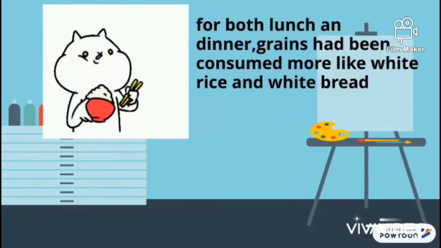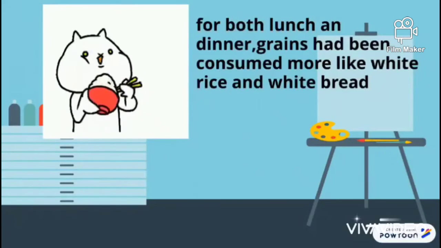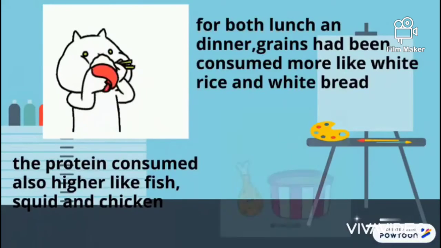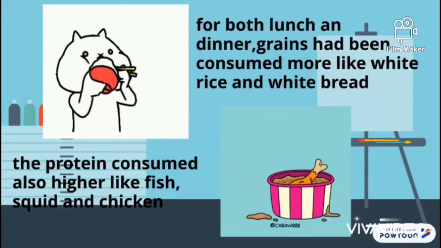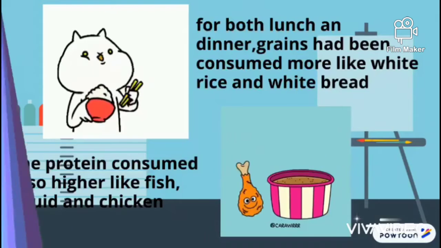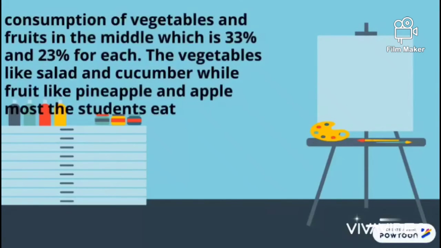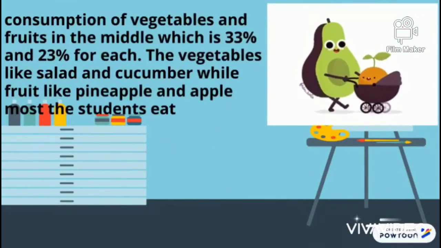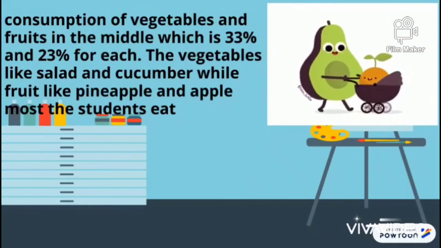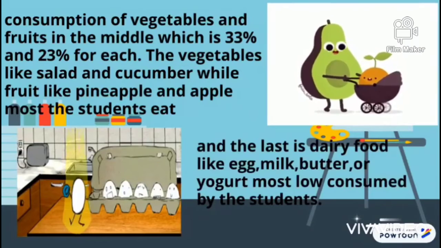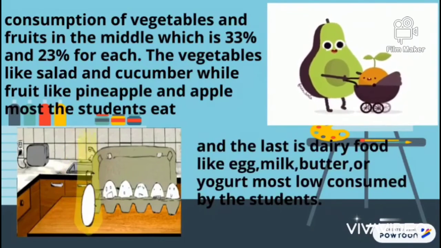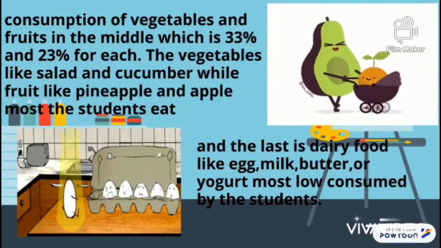For both lunch and dinner, grains had been consumed more like white rice and white bread. The protein consumed also high like fish, squid and chicken. Consumption of vegetables and fruit in the middle, which is 33% and 23% for each. And the last is dairy food, most low consumed by the student.